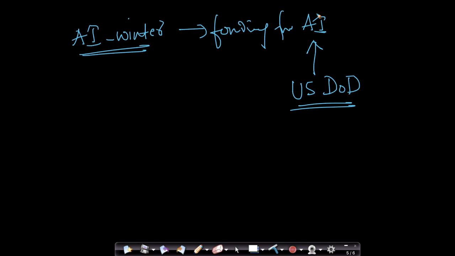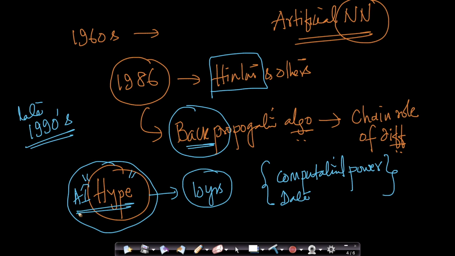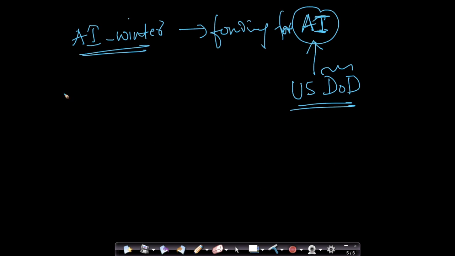Governments wanted to invest in AI because it gave them interesting military applications. But because of the hype and over-promising in the late 80s and early 90s, all that funding dried up after 1995, and AI took many years to come out of that.